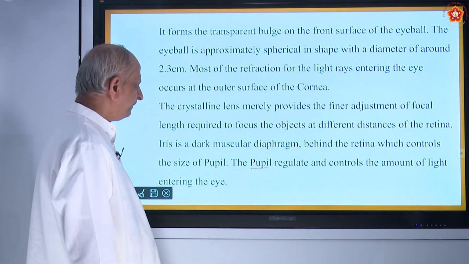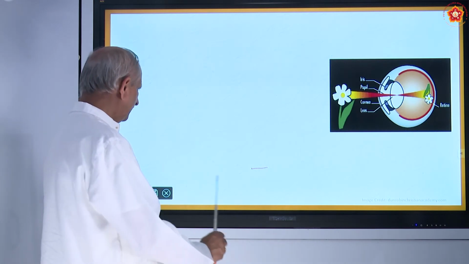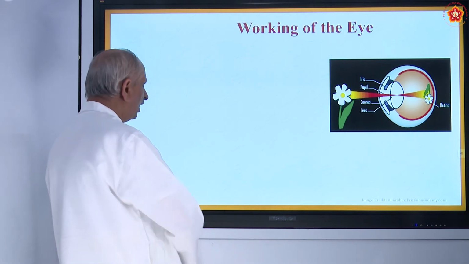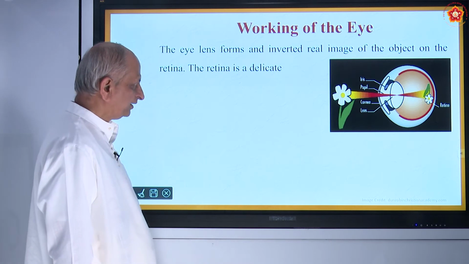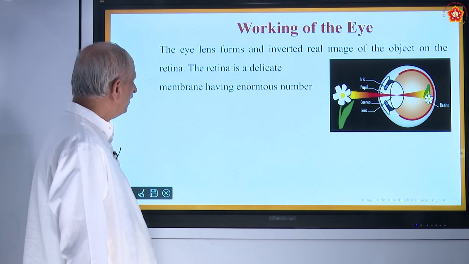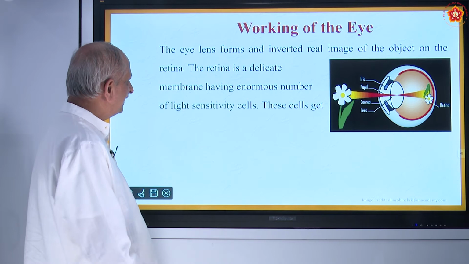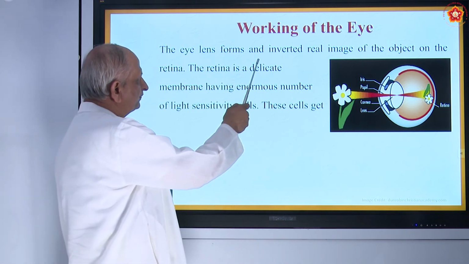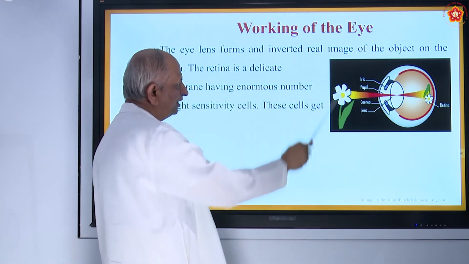So these are different parts of the eye, and now let us see how the eye works. First of all, the eye lens forms an inverted image of the object.